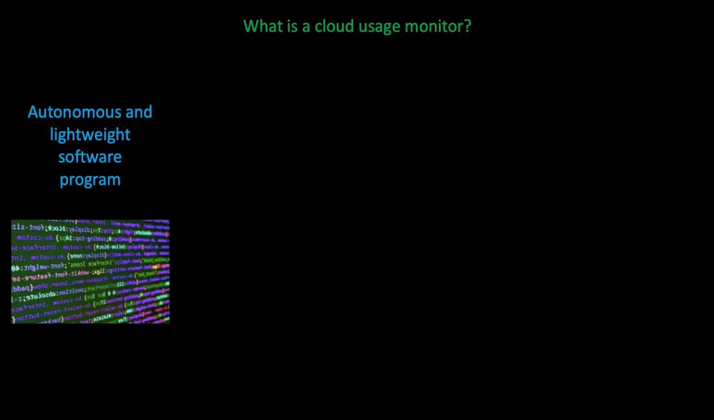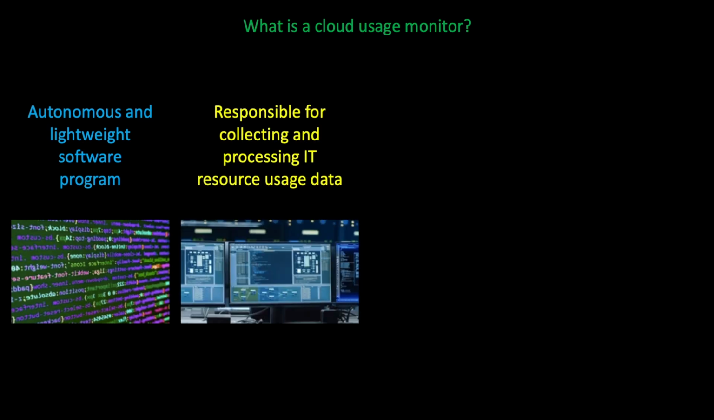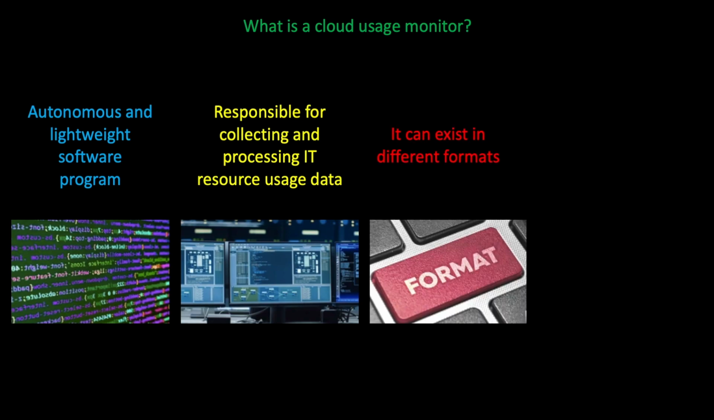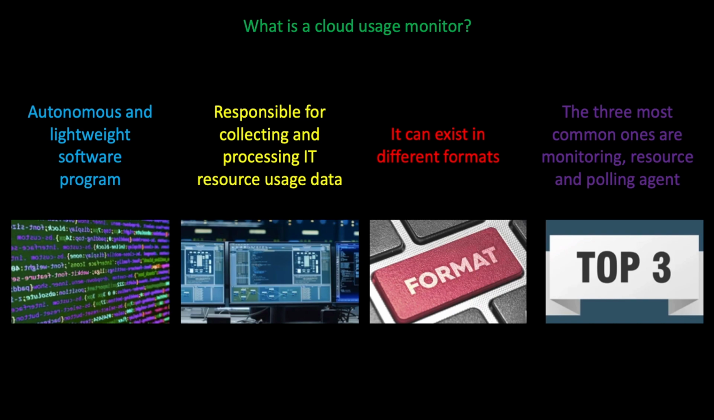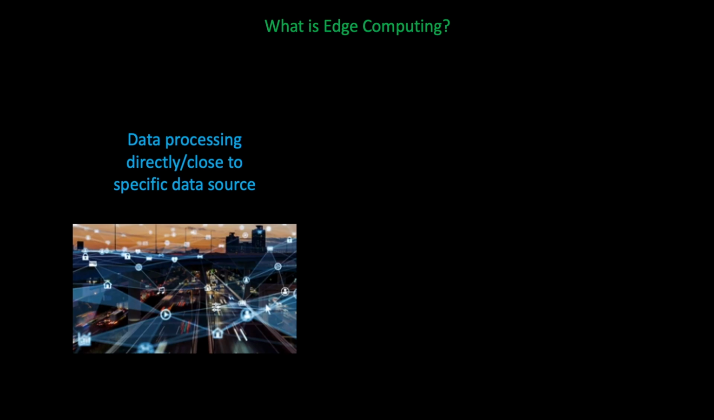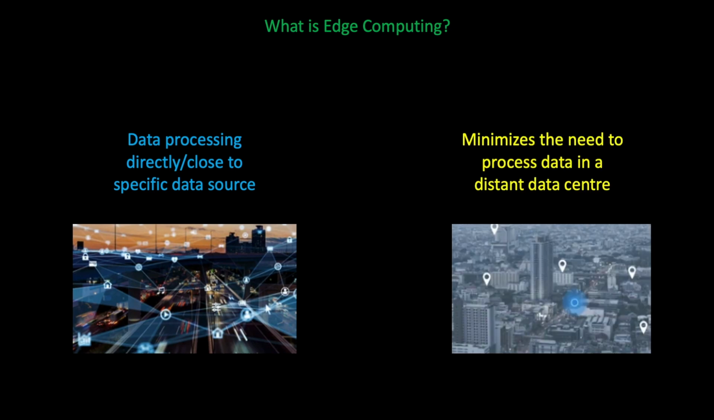What is a cloud usage monitor? It is an autonomous and lightweight software program, which is responsible for collecting and processing IT resource usage data. It can exist in different formats, and the three most common ones are monitoring, resource, and polling agent. What is edge computing? Edge computing means that the data is directly processed close to the specific data source. This minimizes the need to process data in a distant data center.